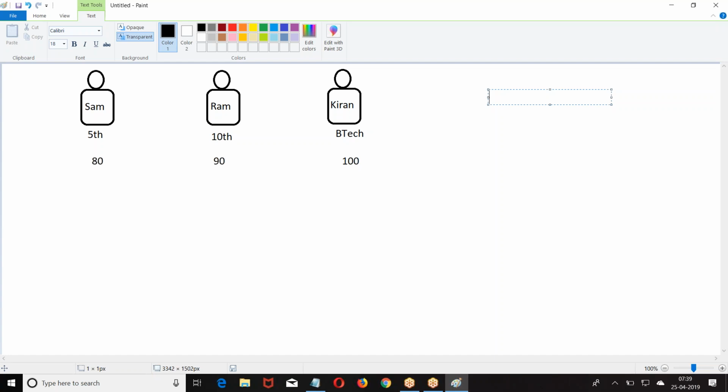Now with these marks of 80, 90, 100, structure-oriented programming says Kiran is the intelligent student. Now when you go to object-oriented programming, it says, first, who are you? I am a 5th class student. How many did you get? 80. Who are you? Ram, 10th class student, 90 marks. Who are you? Kiran, BTech student, 100 marks.